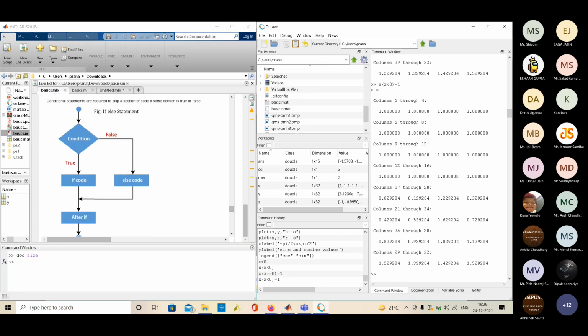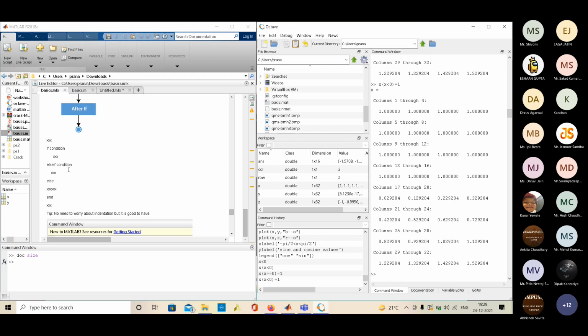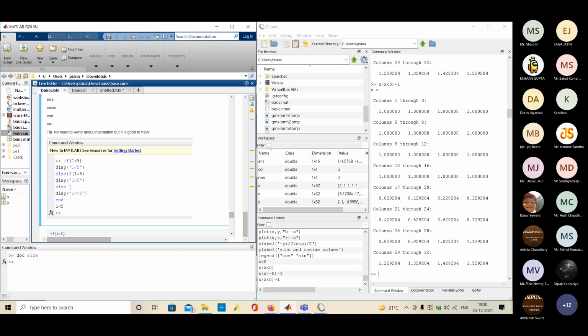So we start, check the condition, and if it is true, it executes the code, and if it's false, it skips it and goes to the next part. So this is the basic syntax: initial if condition, then some code, else if condition, then some code, else some code, then end.